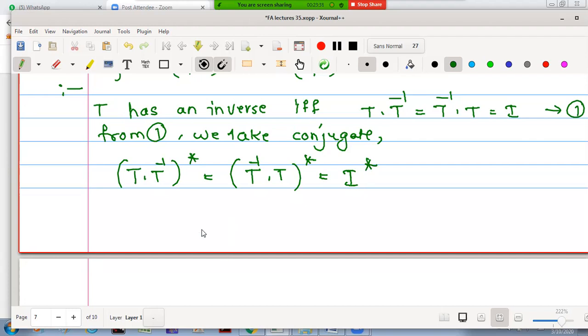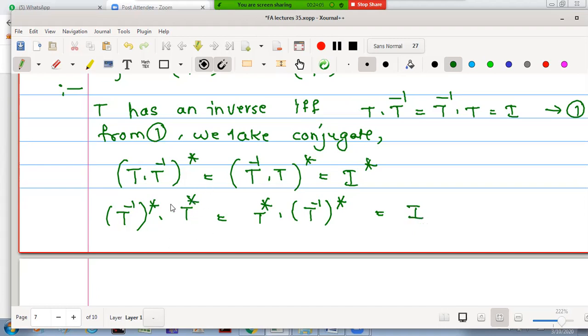Now let us make use of the previous theorem: star reverses the product and preserves the identity transformation. So if it is going to reverse the product, then how will it work? (T inverse) star into T star. Right now I have changed the order, and here it is T star into (T inverse) star. And what is the value of I star? This is I.